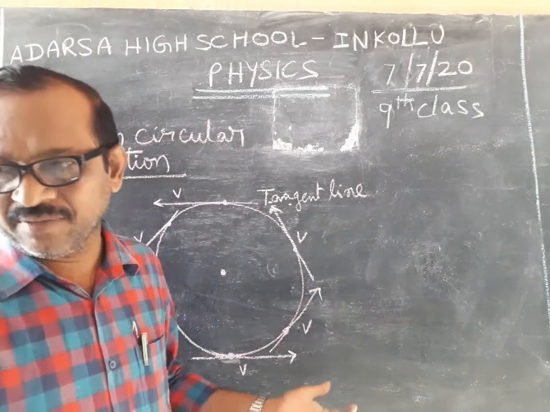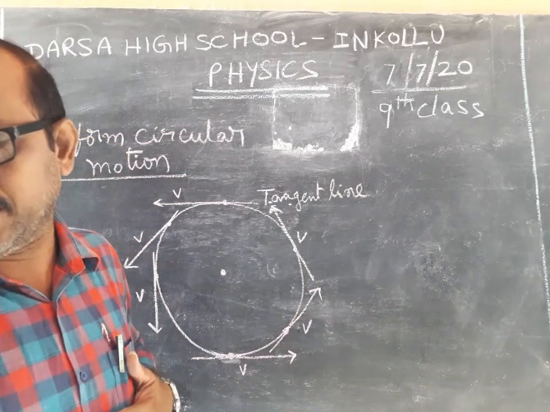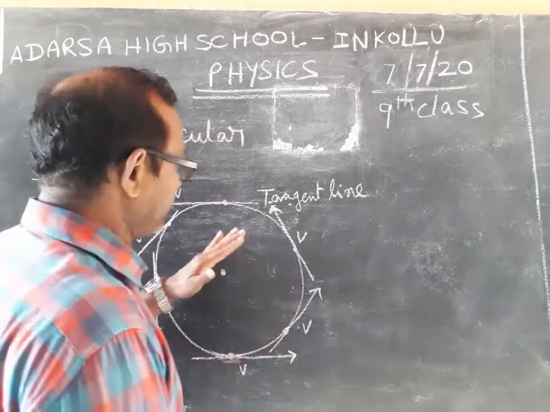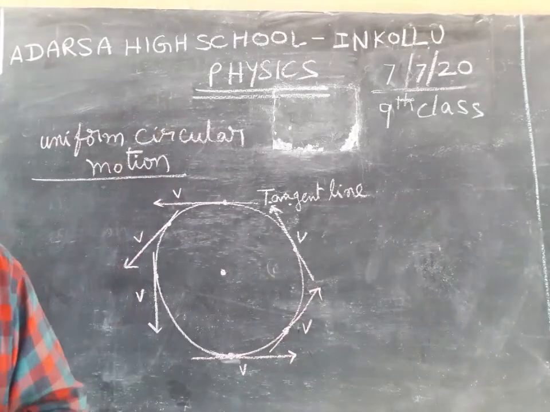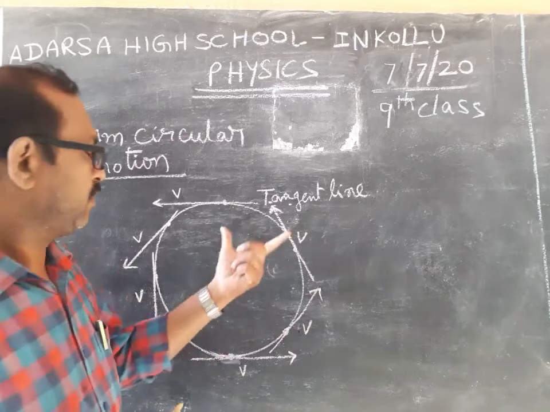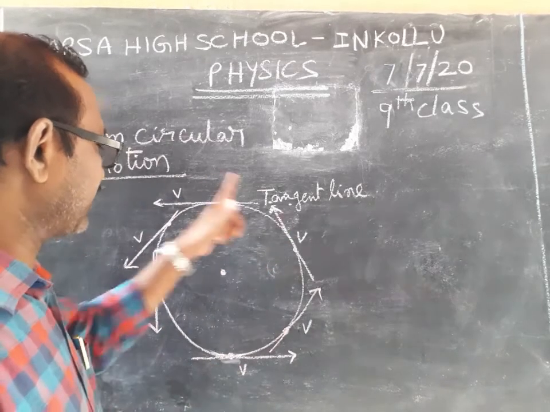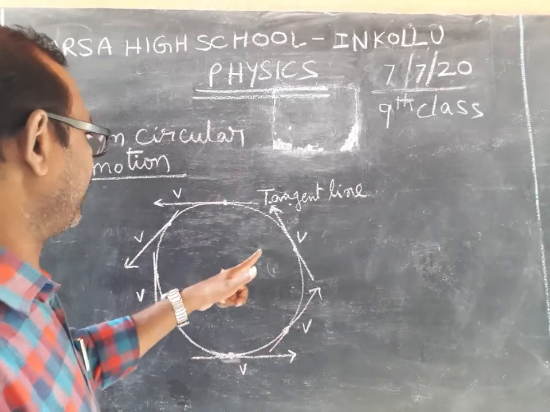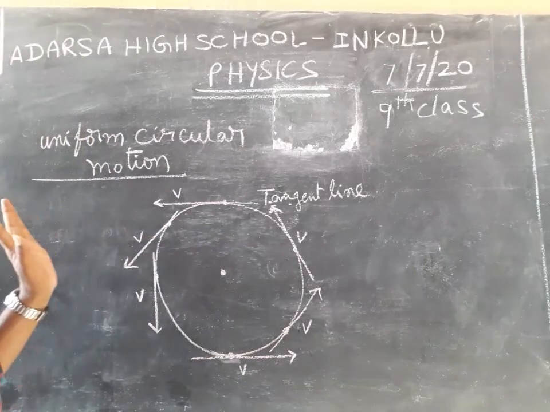As like that, motion of a body thrown into the air. This is one type. What do you know about this one? Its path is regular, but the direction changes.